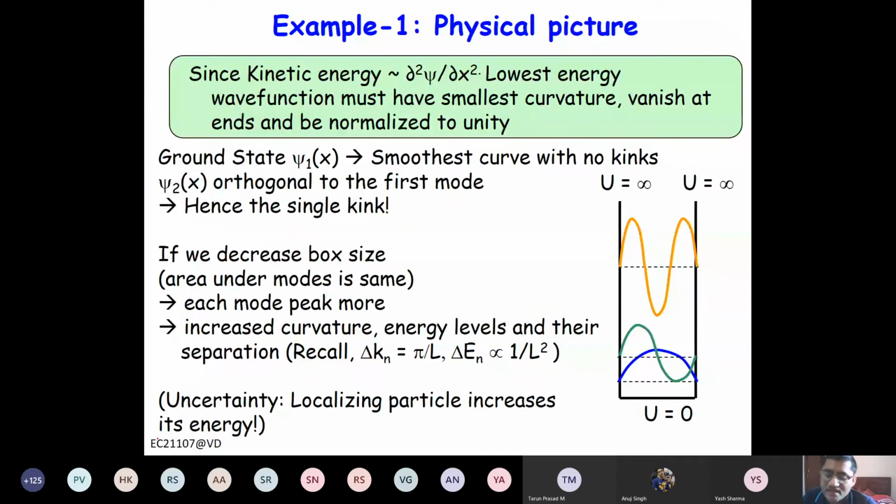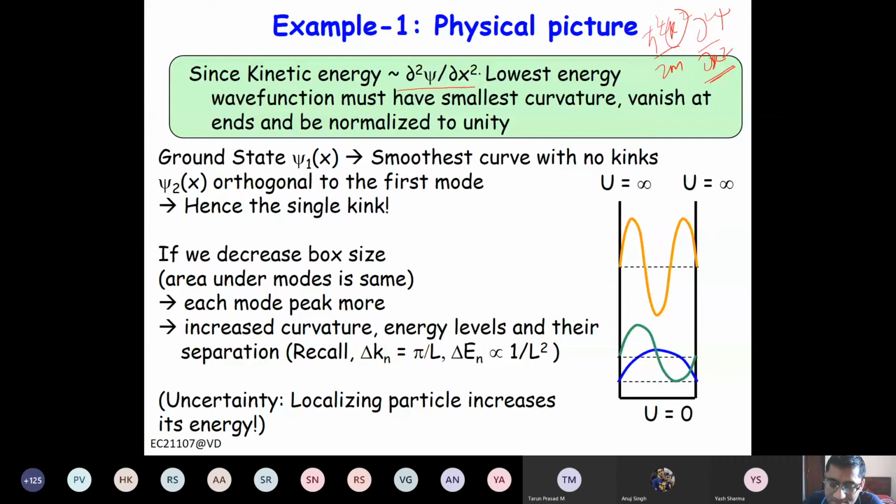Now physically, what is happening here? Now what is the operator for energy? What is the energy operator for kinetic energy? Kinetic energy is h bar square k square by 2m. So for k square you will get the double derivative of the wave function with respect to space position, so del 2 psi by del x square. So this double derivative will tell you the kinetic energy.